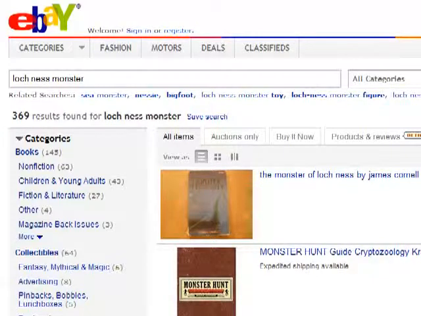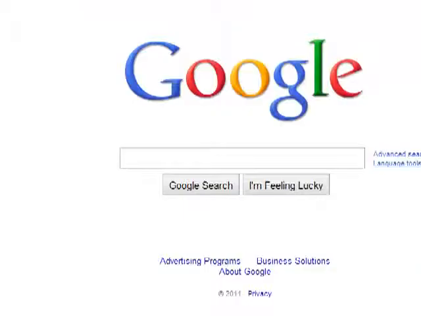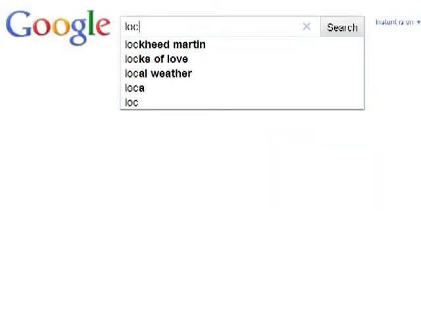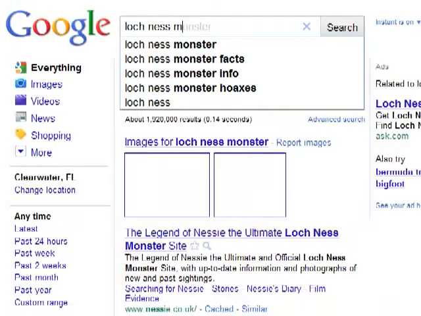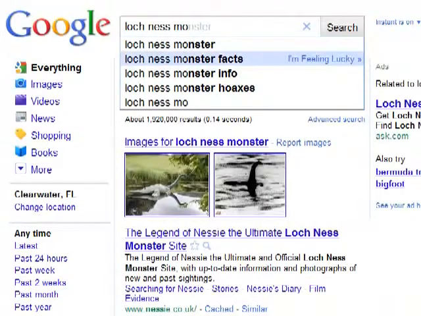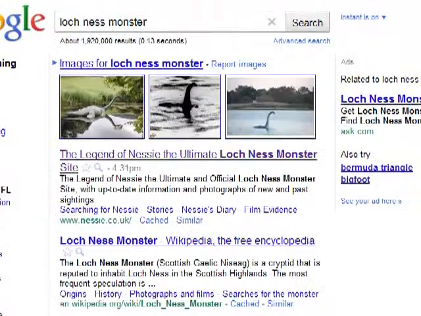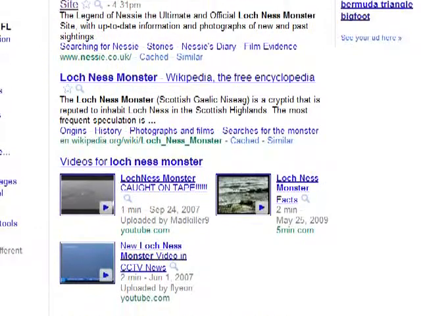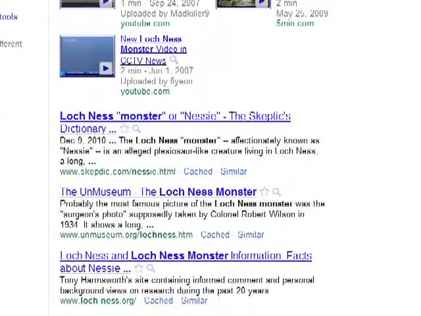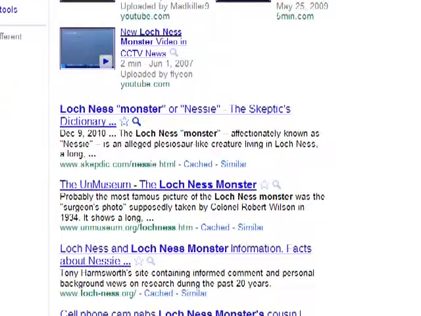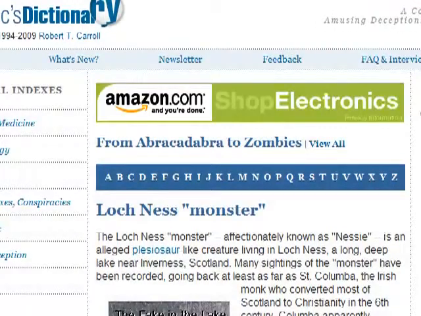So what I would do is I would go back to Google. Okay, here we are on Google. Now, I'm just going to type in Loch Ness Monster. Alright, I'm going to click on that. Here we are, Loch Ness Monster. Alright, we're back on Google. Now, Wikipedia is not going to be a site for us. Let's take a look at here. Here we've got Skeptic. Let's see what they've got going on.